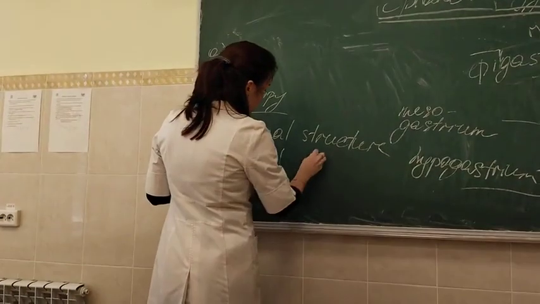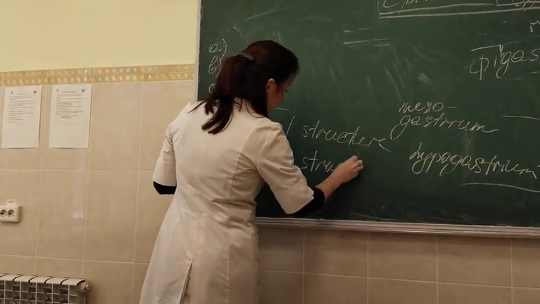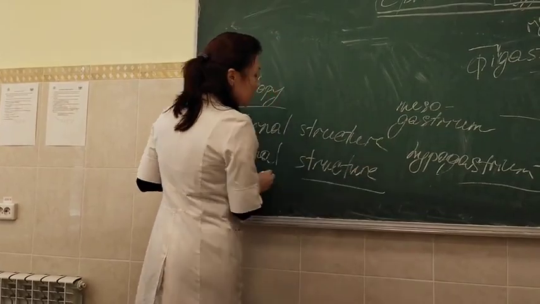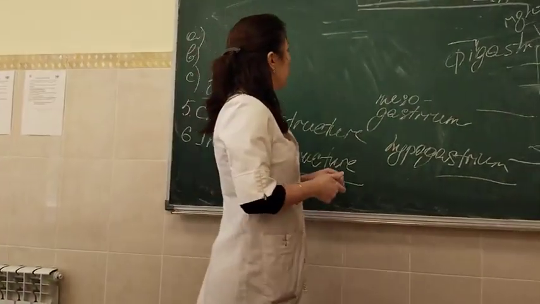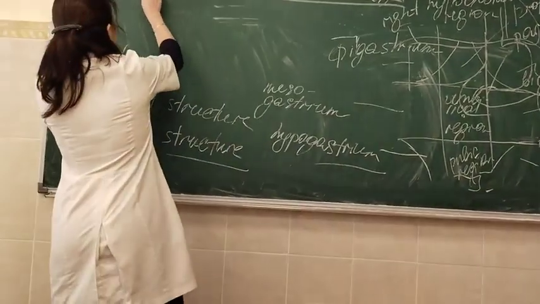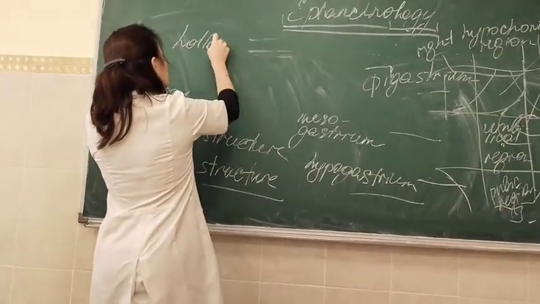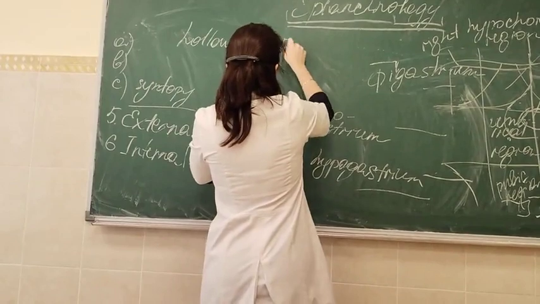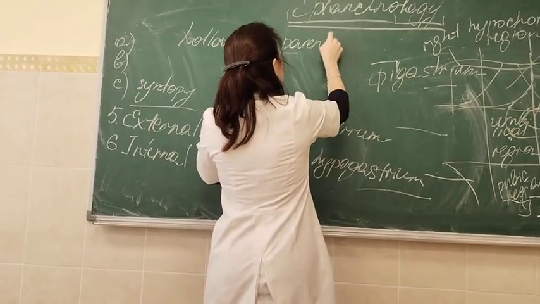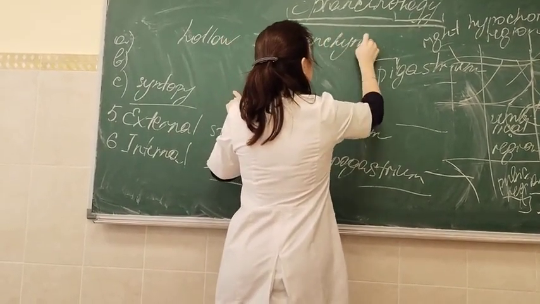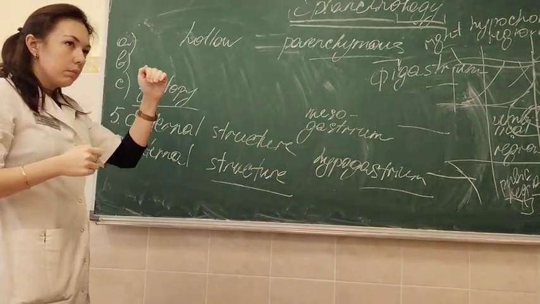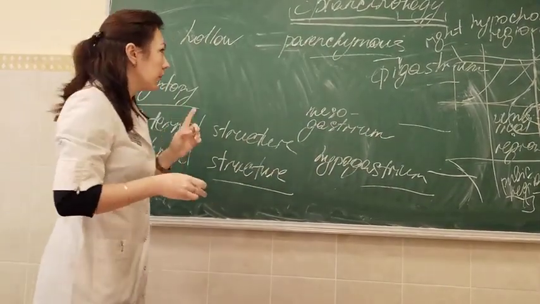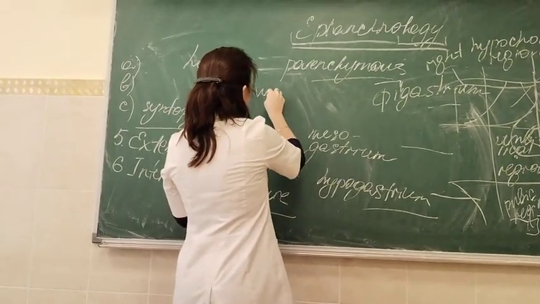The description of internal structure will depend on the type of the organ. Mainly, all internal organs are divided into hollow and parenchymous. Parenchyme is also a Greek term, and it means working tissue.